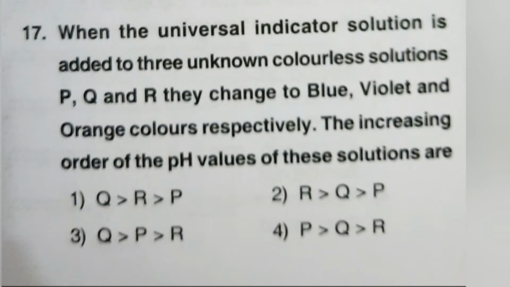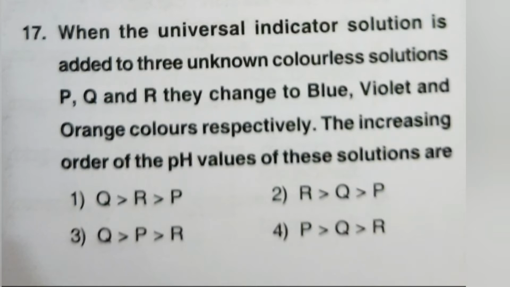So when we see the pH scale, at pH number 1 we'll see red color and then orange and then yellow and then green, and next is bottle green, and next is blue and violet. Violet comes at pH 14.